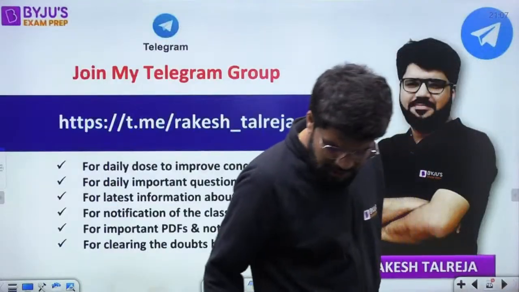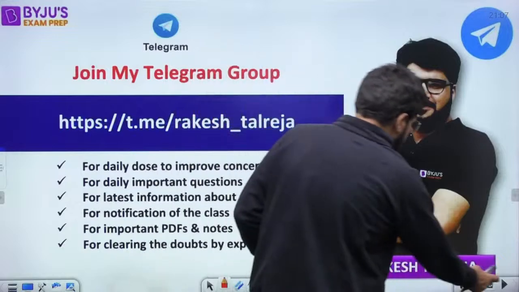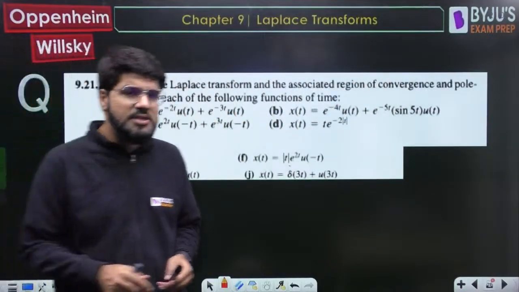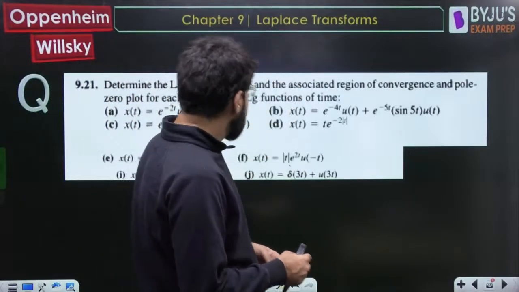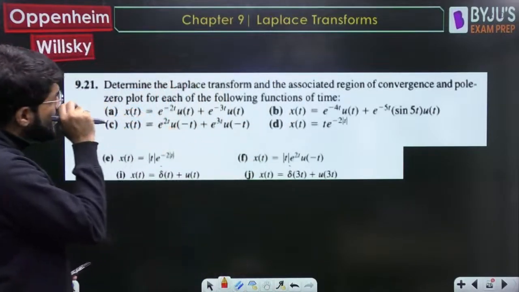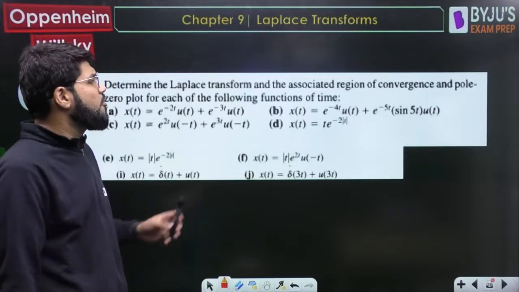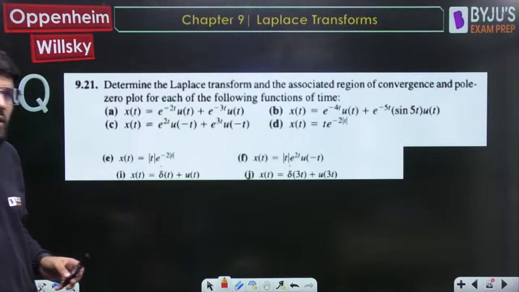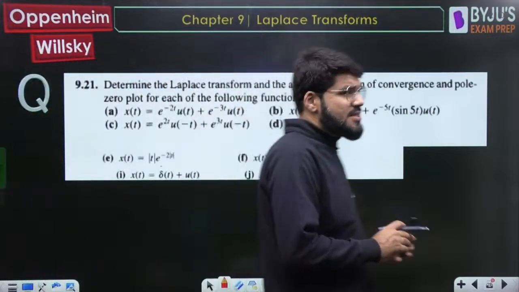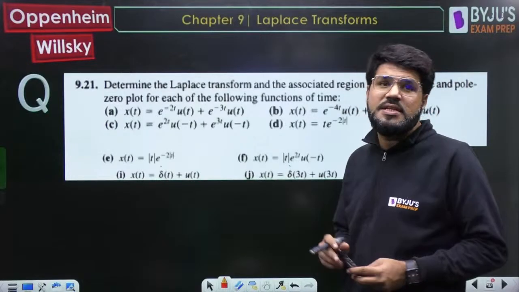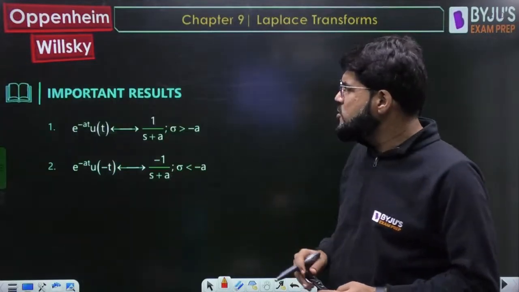So guys, let's get started and then we'll discuss other things. This is the first question from the Laplace transform. Determine the Laplace transform and the associated region of convergence and pole-zero plot for each of the following functions of time. Now, whatever questions come up, there are a few functions which are always important in the Laplace transform discussion. What are those few functions? Let's do a quick review.